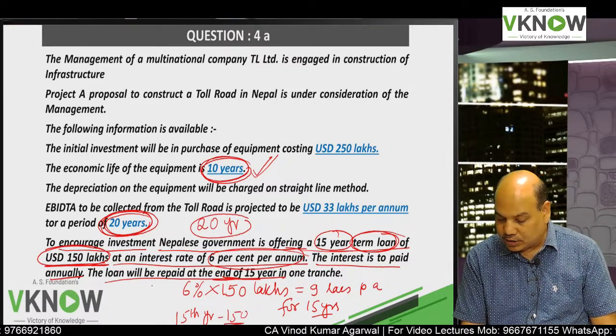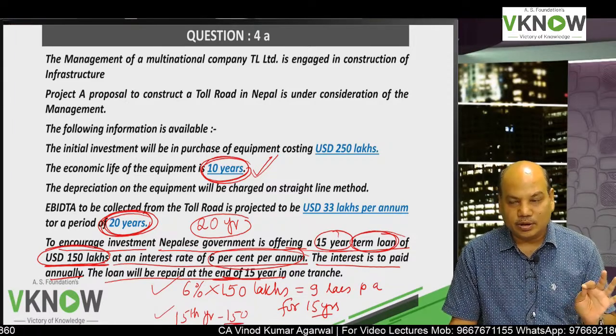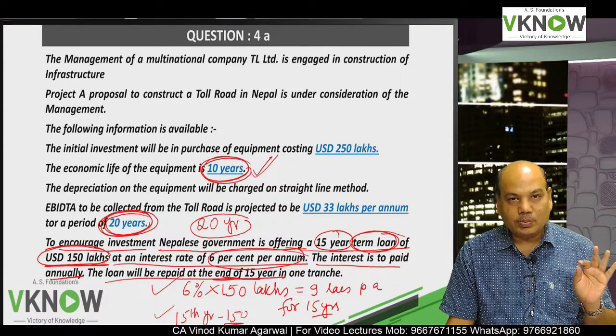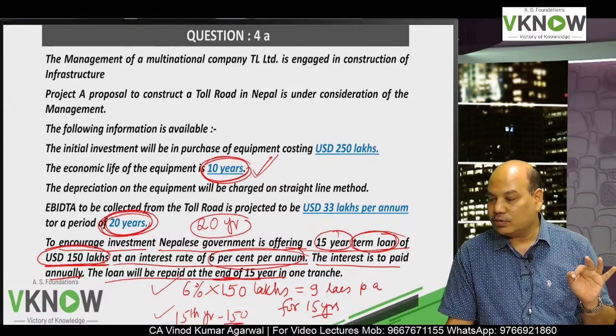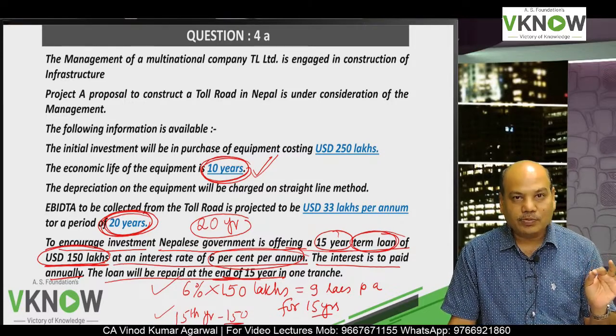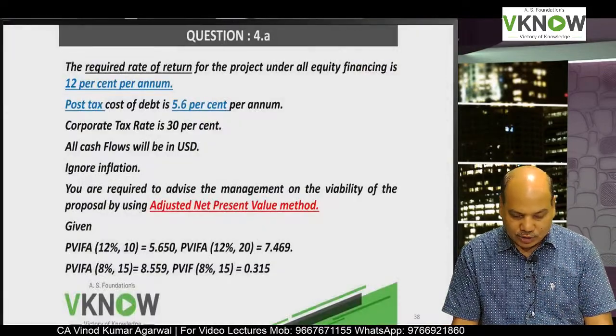So all these figures will be required for calculation purpose. You have to know exactly the timing of the cash flows. Depreciation will be for 10 years. Cash flow will be generated from the project for 20 years. The loan is for 15 years. So accordingly, do the calculation.